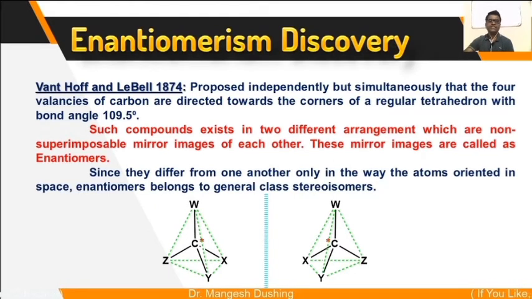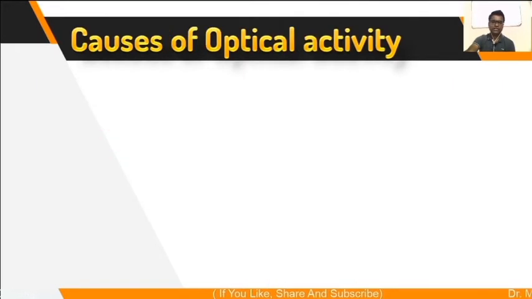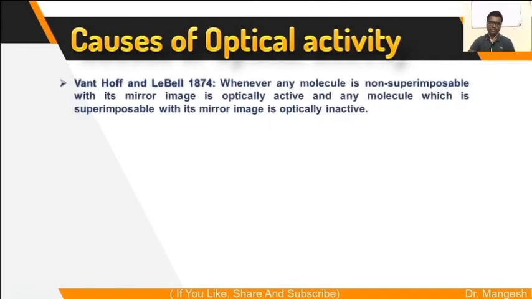Since they differ from one another in the way atoms are oriented in space, enantiomers belong to the general class of stereoisomers. Their molecular formula is the same, but the difference is only in the orientation of atoms in space. Now we will see the causes of optical activity.